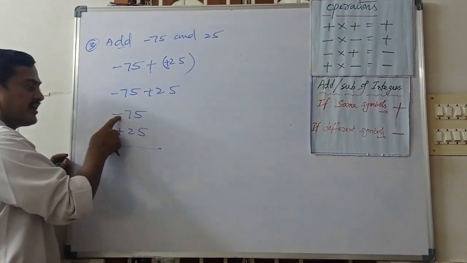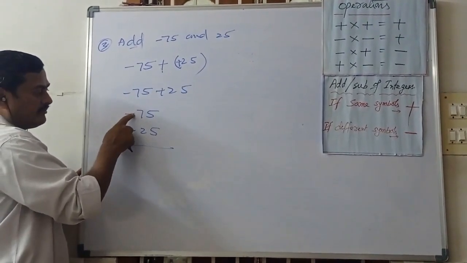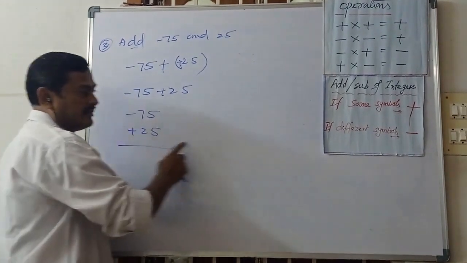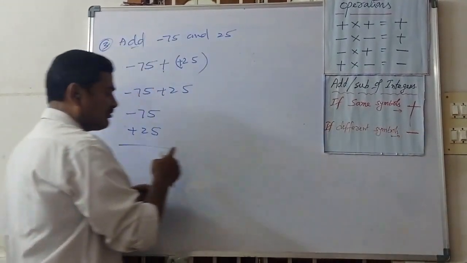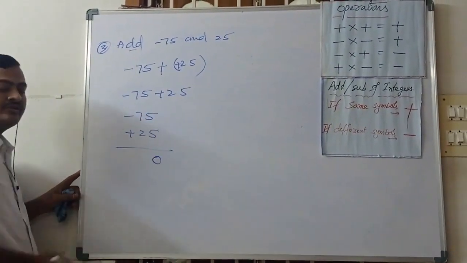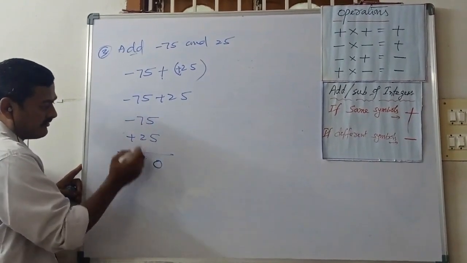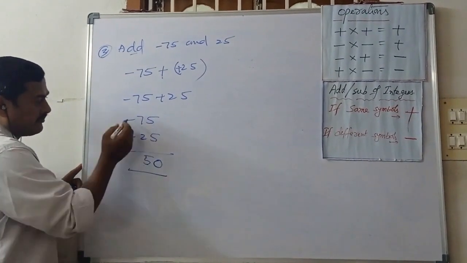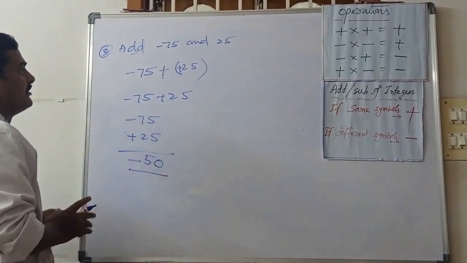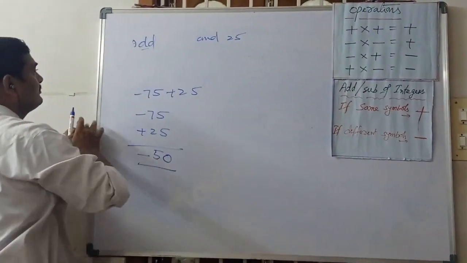So we write the greater number first and then the smaller number. Now here minus, here plus. Plus and minus, what are the symbols? Different symbols. Different symbols means what is the operation? Subtraction. So 5 minus 5, 0. 7 minus 2, 5. And the symbol is that of the greater number, so 50. Now next question, observe here.